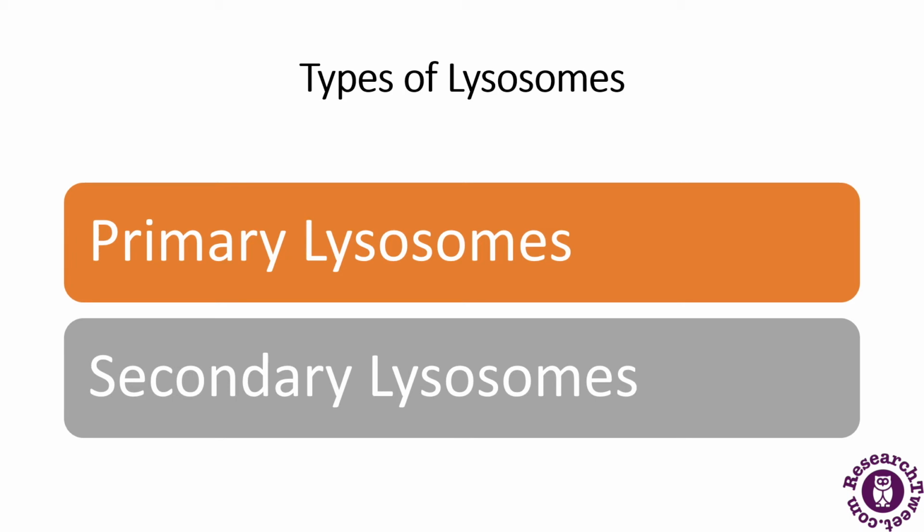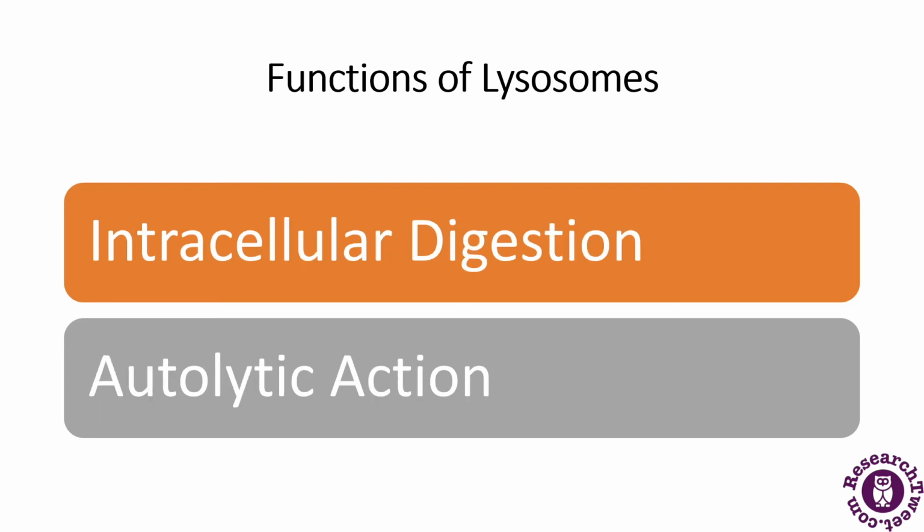Now the next one is the secondary lysosomes. They are formed by the fusion of primary lysosomes with phagosomes. They engulf material plus enzymes, and these are progressively digested. So these are the two types of lysosomes. Next, what are the functions of lysosomes?